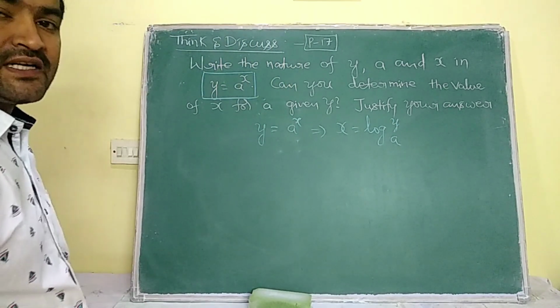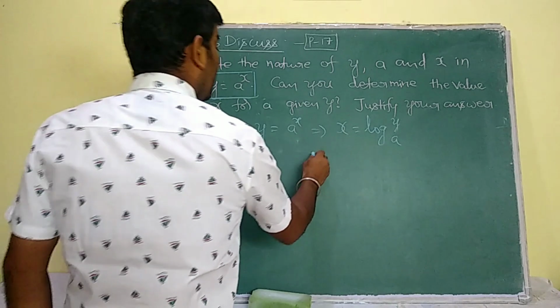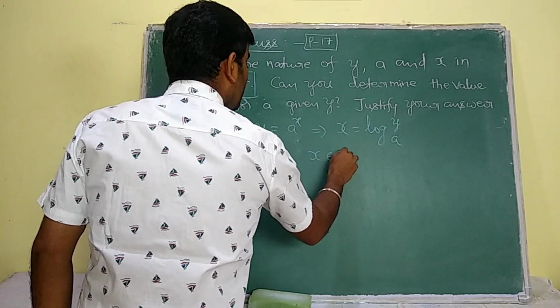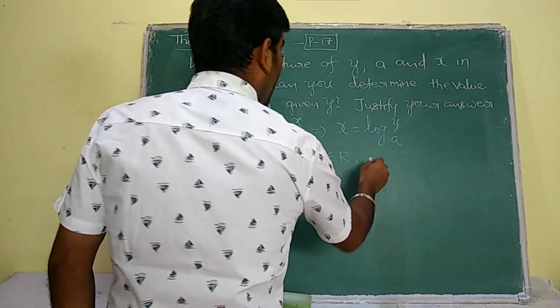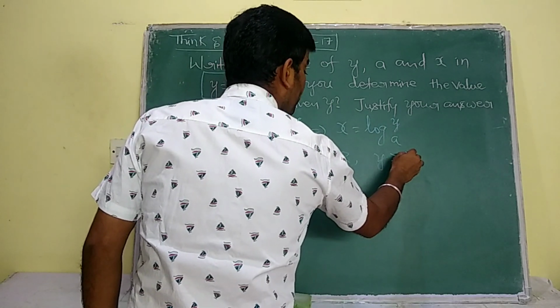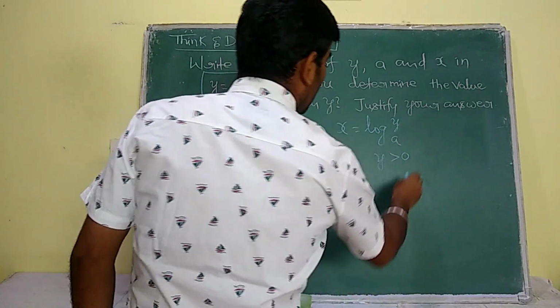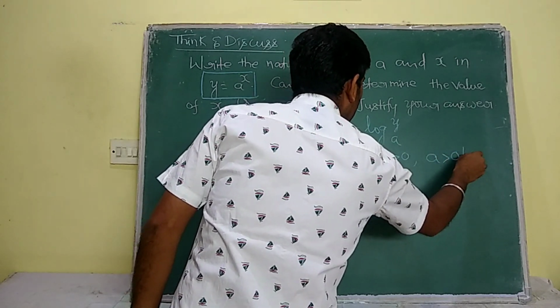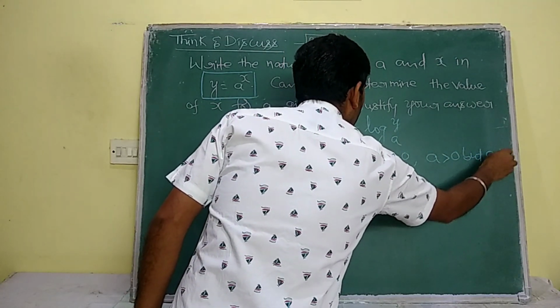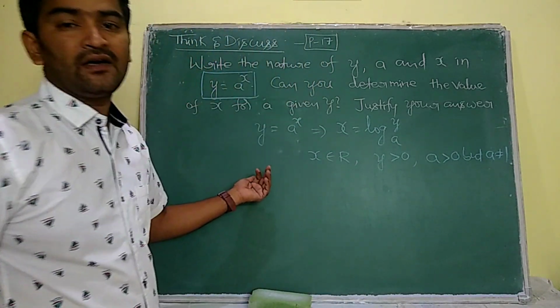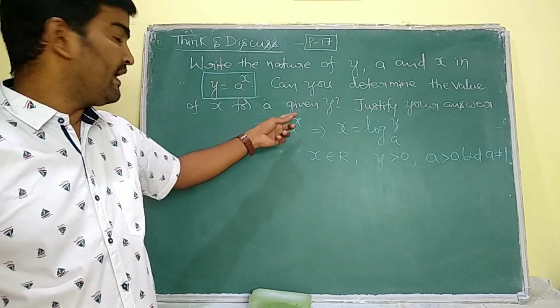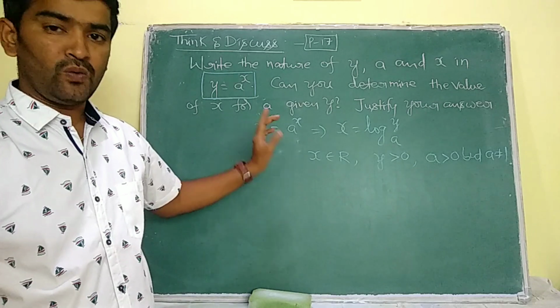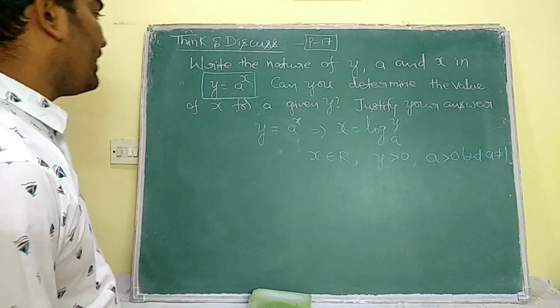Now we have to discuss the natures. See, here we know x belongs to real numbers, and y is greater than 0 and a is also greater than 0 but a not equal to 1. These are the natures of x, a and y. Okay, now another question.